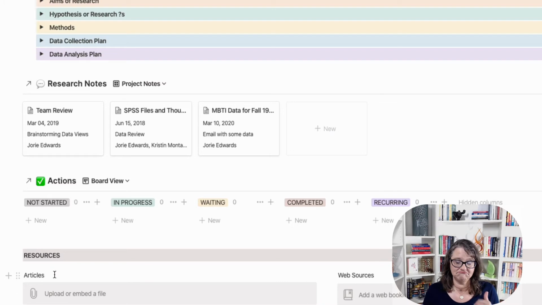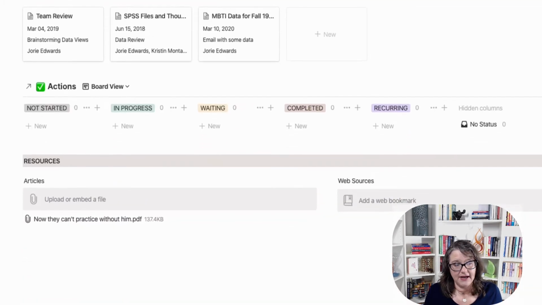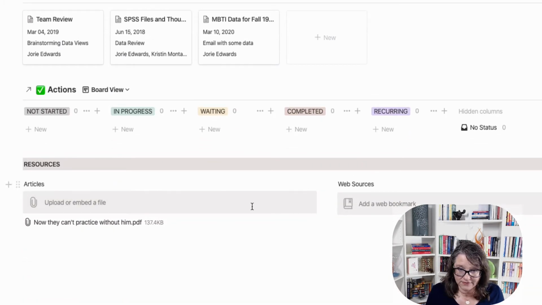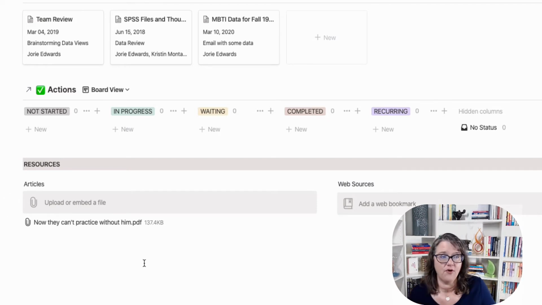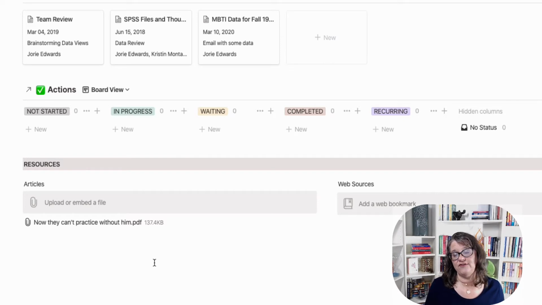I might even, let's say, go from just in articles, which is where I could embed articles directly if I wanted to, and so there could be a long string here. The challenge with this is that for a research project, you might have 50 or 100 articles that are a part of that overall research and the literature review.